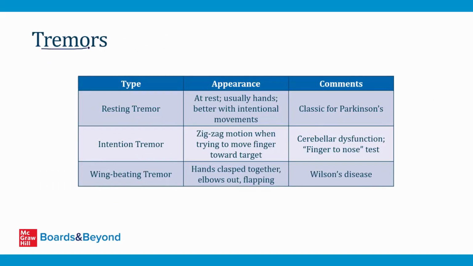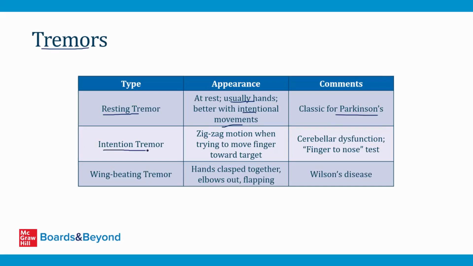There are lots of different kinds of tremors, but I've listed 3 important ones on this slide that you should know. The first one is a resting tremor. This is a tremor that occurs at rest. It usually involves the hands. It gets better when the patient intentionally moves their hands or arms. And this is the classic type of tremor in Parkinson's disease, which I talk about in another video.